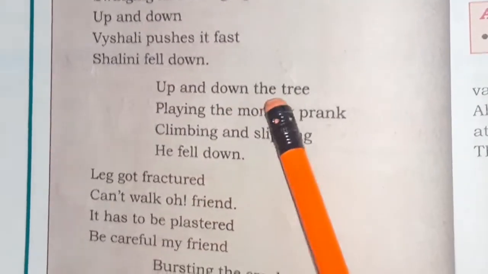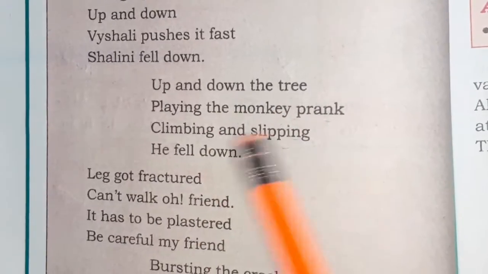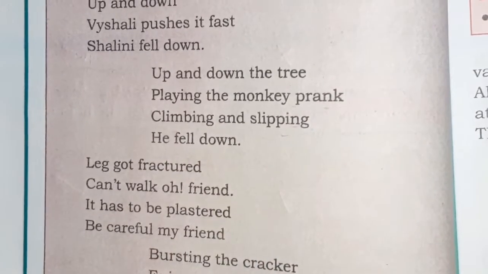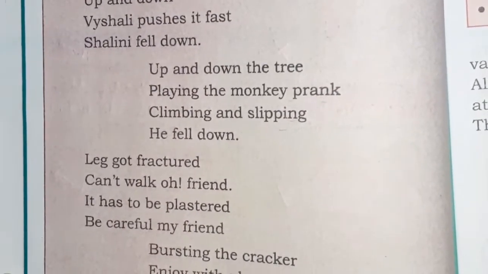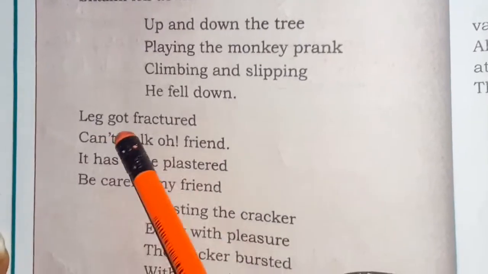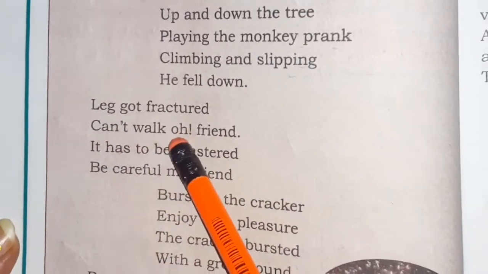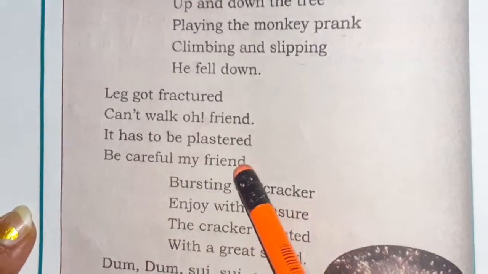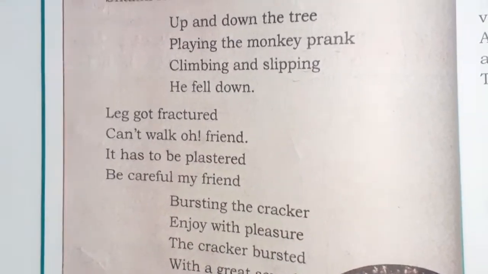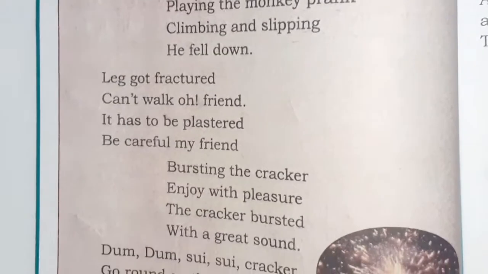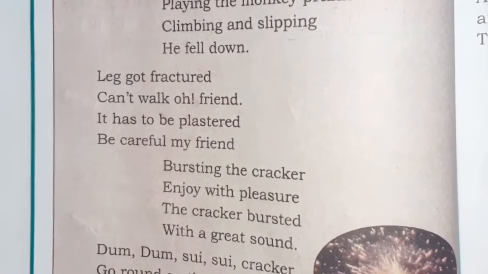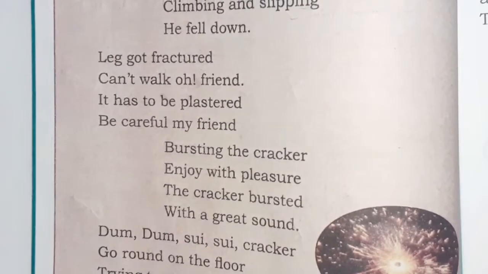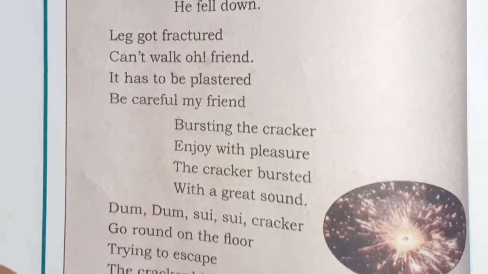Up and down the tree, playing the monkey prank, climbing and slipping, he fell down. So children, while playing any games, you should be very careful. Leg got fractured, can't walk, oh friend. It has to be plastered. Be careful, my friend. So children, when you are playing, you should be very careful. You can get hurt or fractured.